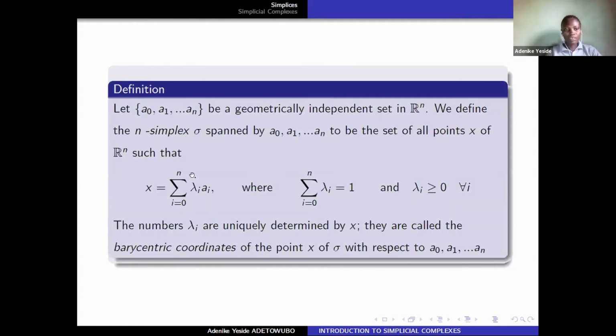Now I want to define the n-simplex. If I have a set of points that is geometrically independent in Rn, we define the n-simplex sigma spanned by these points to be the set of all points x of Rn such that this property holds. We say that this set is an n-simplex. The lambdas are uniquely determined by x, and we call them the barycentric coordinates of the point x over sigma with respect to these points.